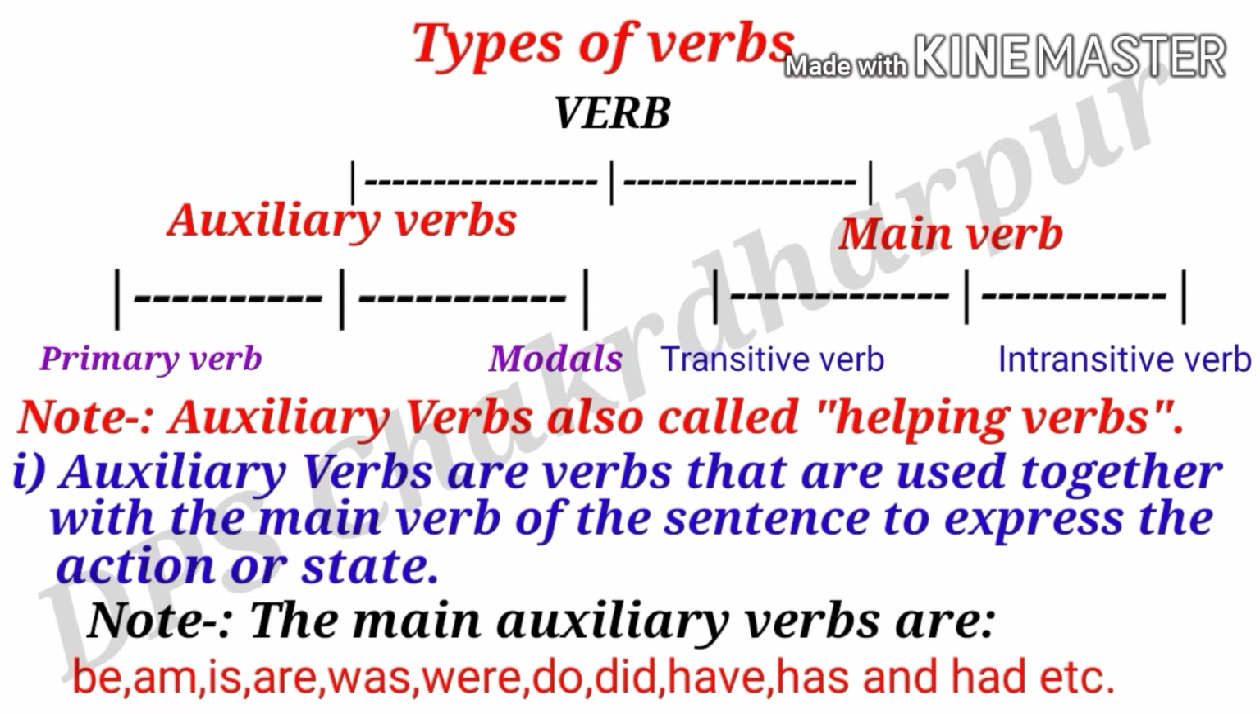So my dear friends, as you know very well, auxiliary verbs are also called helping verbs. So let's see the first one. Auxiliary verbs are verbs that are used together with the main verb of the sentence to express the action or state. Let's see the note. The main auxiliary verbs are be, am, is, are, was, were, do, did, have, has, had.